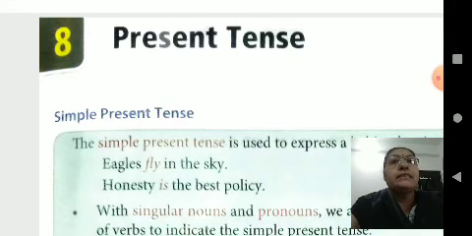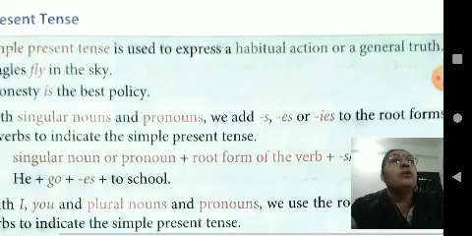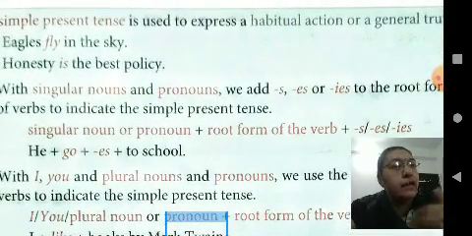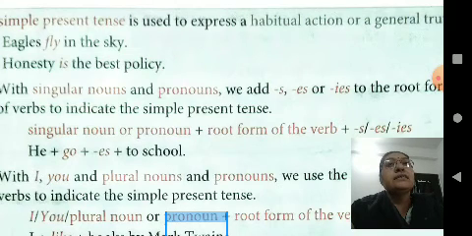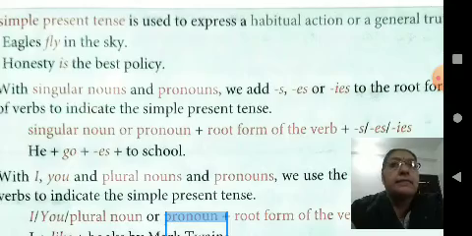In this present tense, simple present tense. The simple present tense is used to express a habitual action or a general truth. Habitual action means our everyday work. Eagles fly in the sky. Honesty is the best policy. Honesty is the best policy is a universal truth, means general truth. So, in this we use simple present tense.